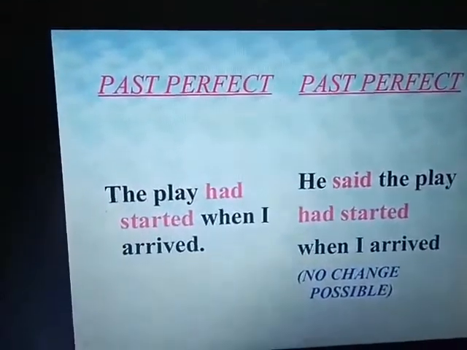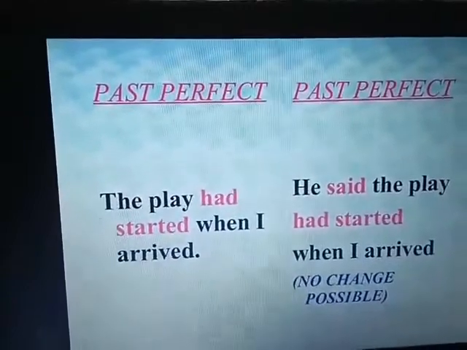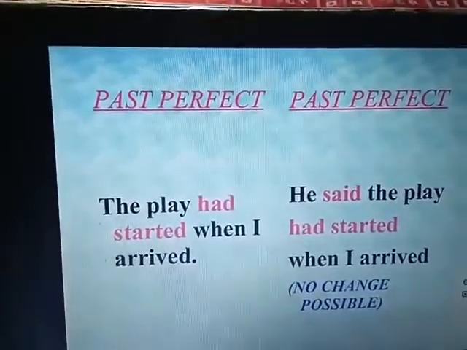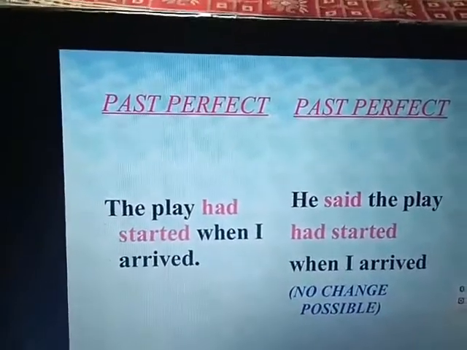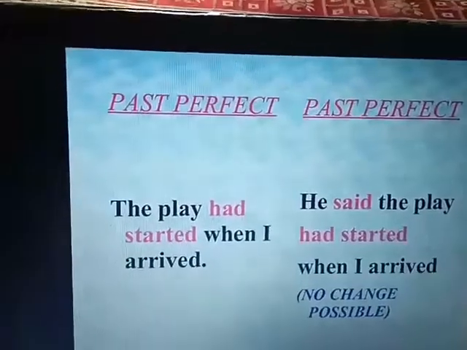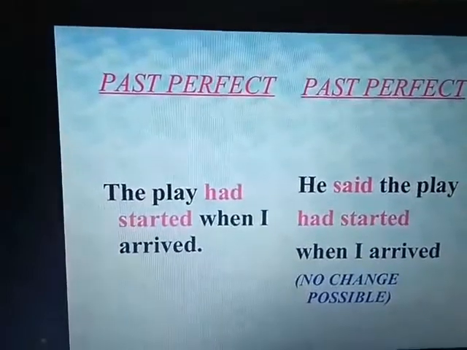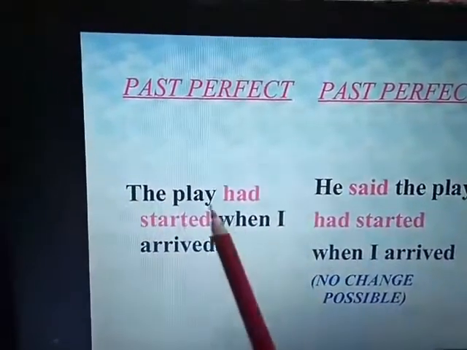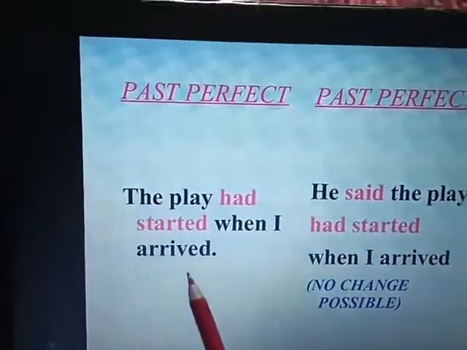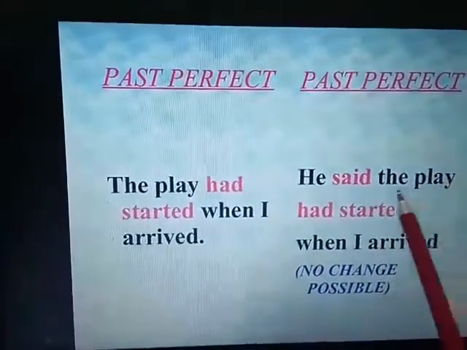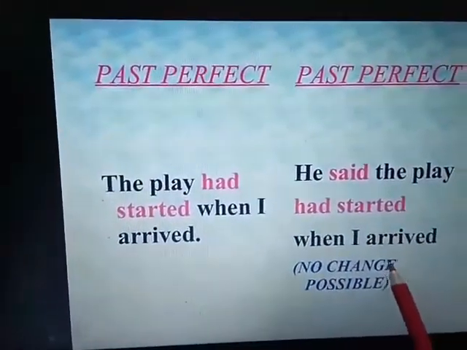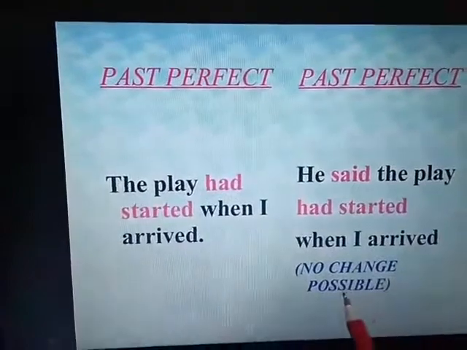Now sometimes past perfect remains as past perfect. There is no change. When a sentence is in past perfect, it remains the same in the indirect speech also. Like, "The play had started when I arrived." He said the play had started when he arrived.